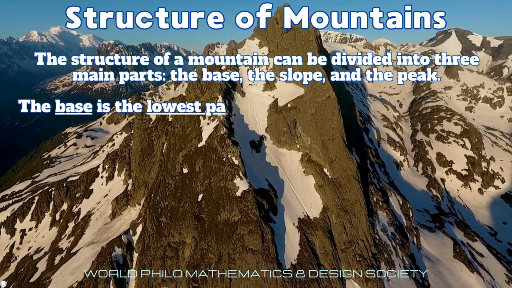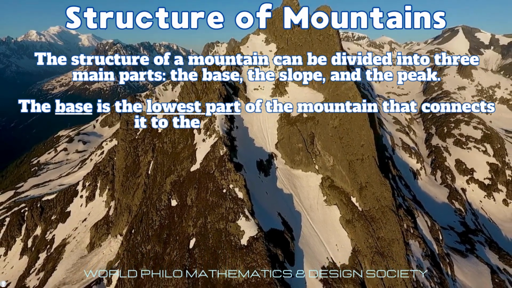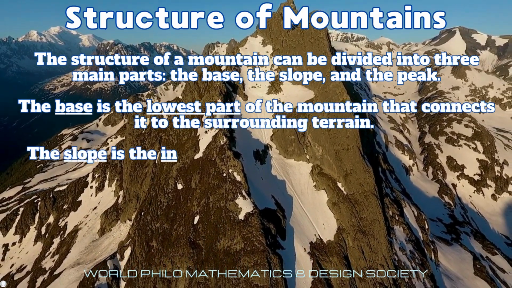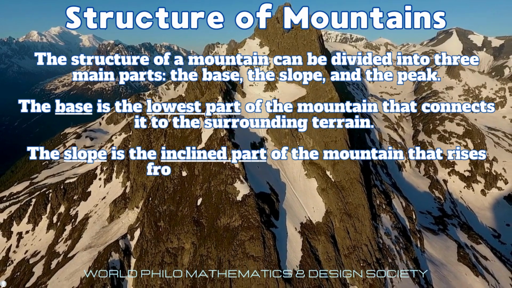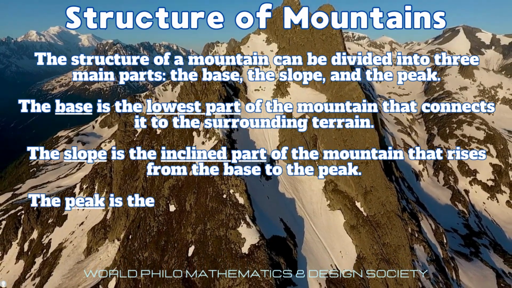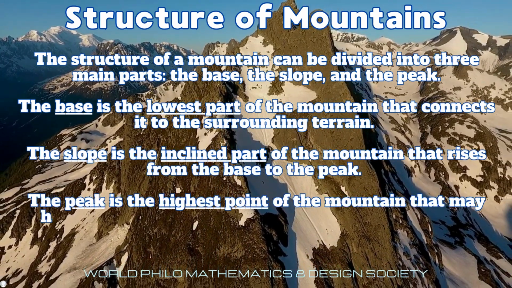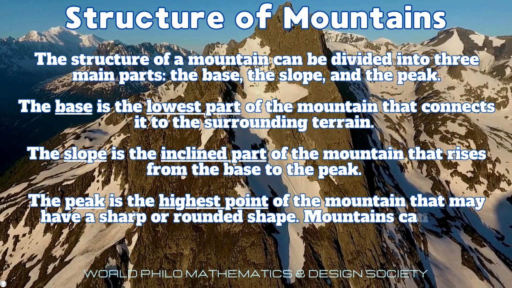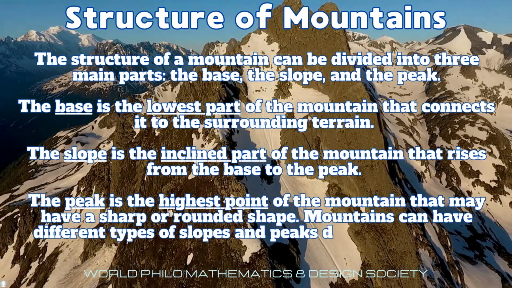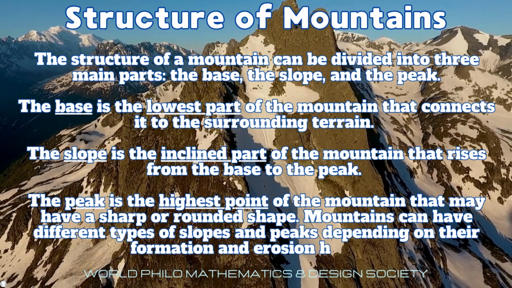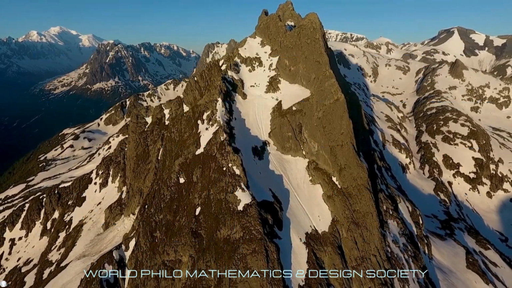The base is the lower part of the mountain that connects it to the surrounding terrain. The slope is the inclined part of the mountain that rises from the base to the peak. The peak is the highest point of the mountain that may have a sharp or rounded shape. Mountains can have different types of slopes and peaks depending on their formation and erosion history.